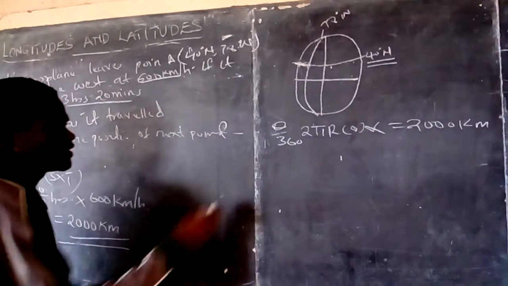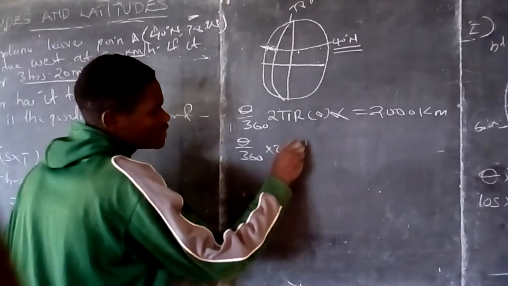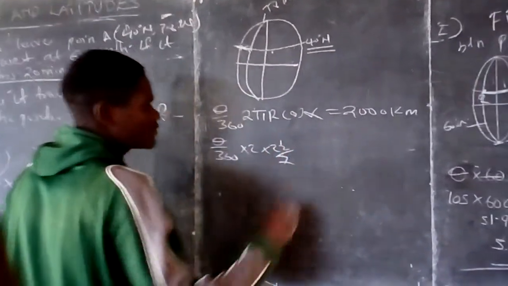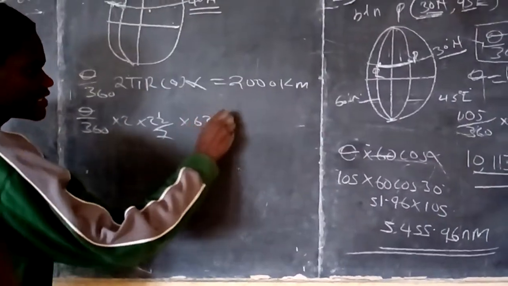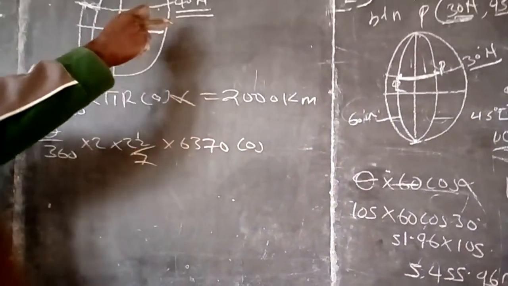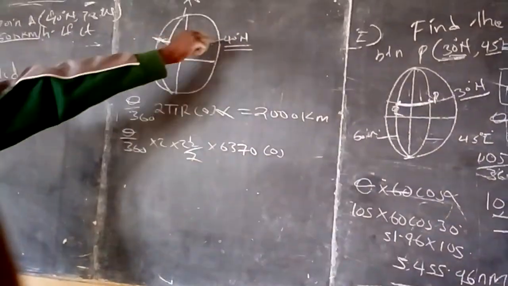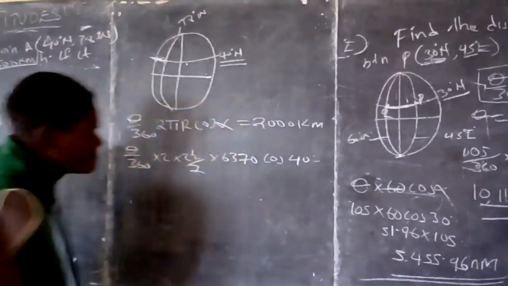We find that the distance is theta, which I don't know, over 360 times 2 times 22 over 7 times 6370 cos alpha. And the alpha is said to be the constant angle because it is not changing the latitude, meaning the latitude is the constant, which is 40 there.